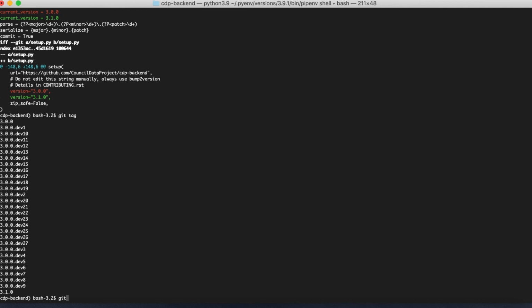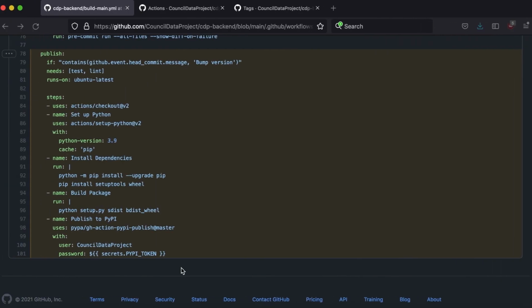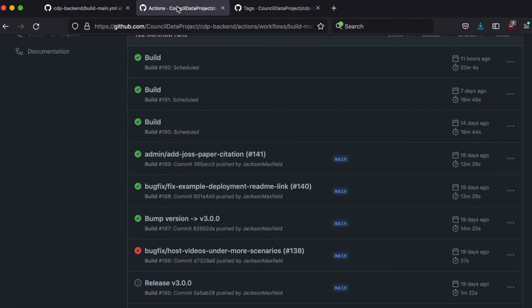So I would normally run git push and then git push --tags to publish the tags as well. So once we run git push, what will happen is that this GitHub action that we've already defined here will check that the commit message contains bump version, and then if that happens, this whole workflow will be triggered and published to PyPI.